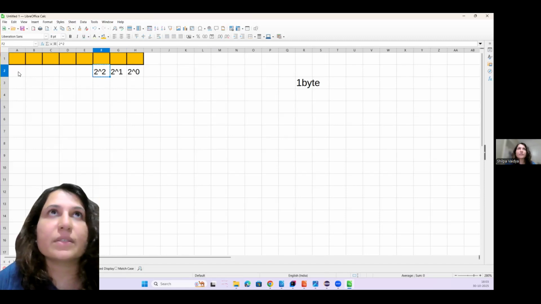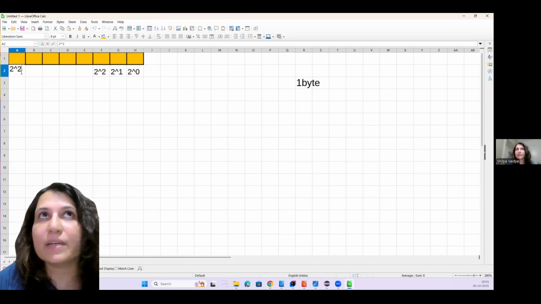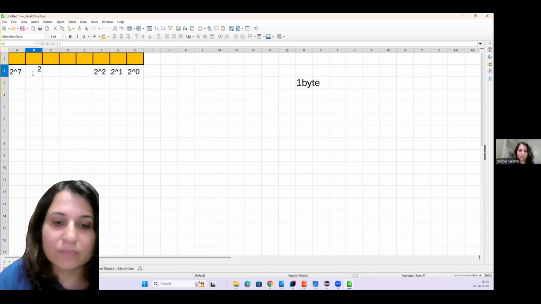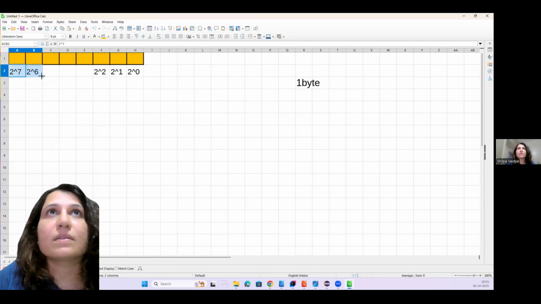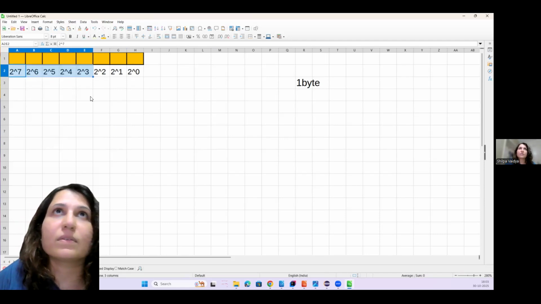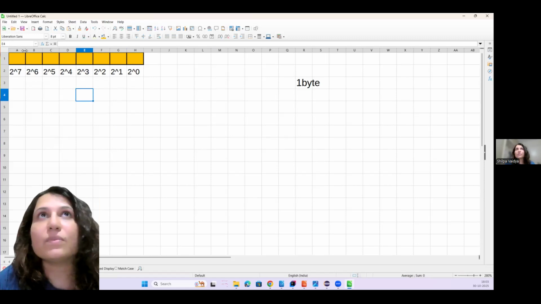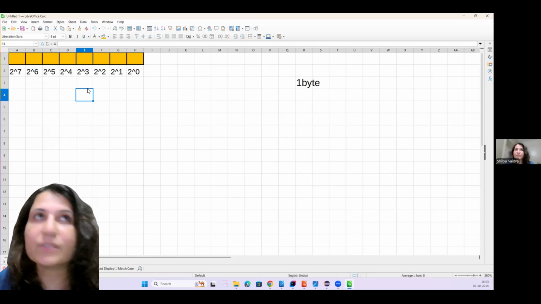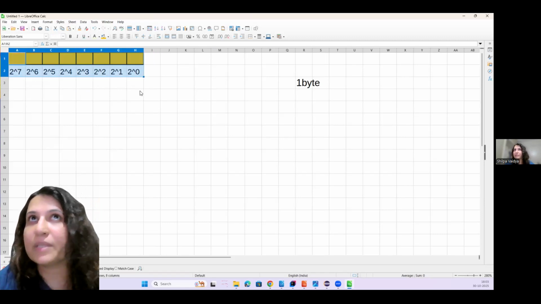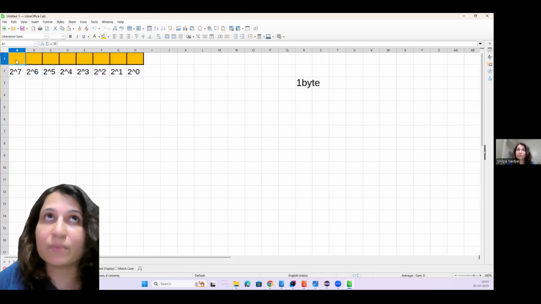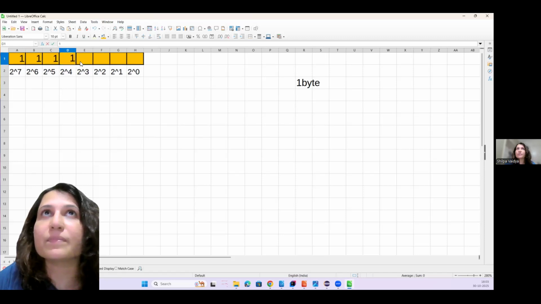Then the last digit is the 8th digit. Since I have started from 2 raised to 0, the last one, the 8th bit, will be 2 raised to 7. Then this will be 2 raised to 6. Okay, something like this. Now, to get the highest value in 1 byte, which is 8 bits in the binary system, how do we get the highest value? All these blocks should be filled with 1.